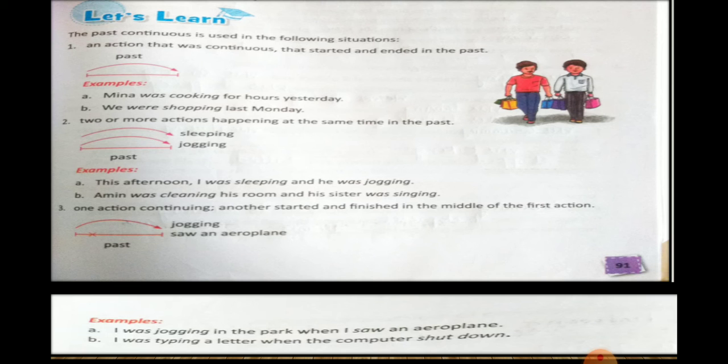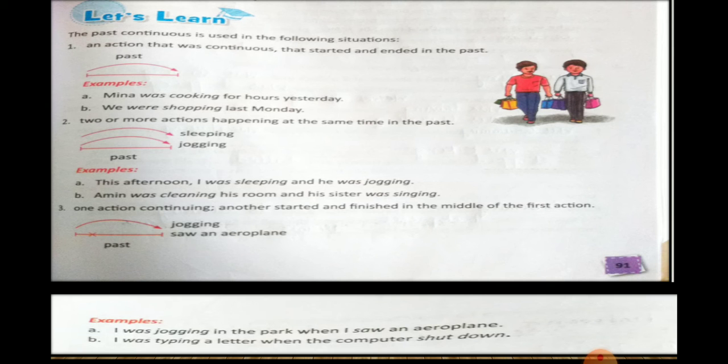Number one, for an action that was continuous, that started and ended in the past. This is very simple. You can see the examples. Meena was cooking for hours yesterday. So the action had started and it has come to an end. Next example, we were shopping last Monday. This is very simple to understand.